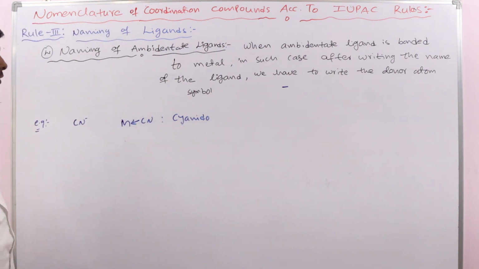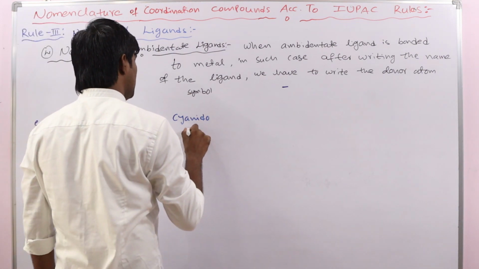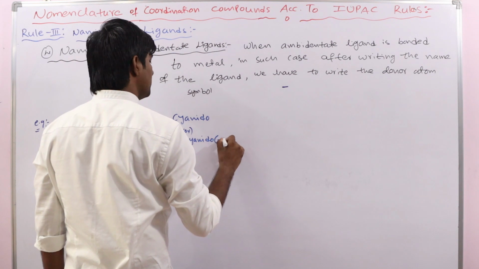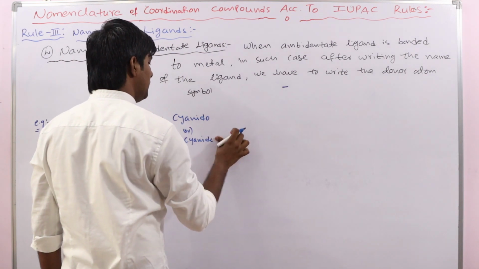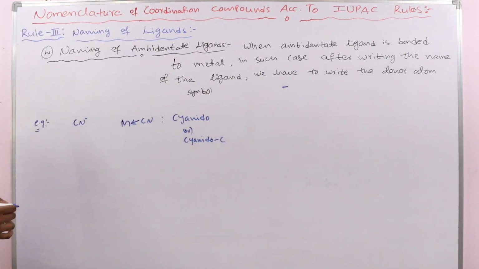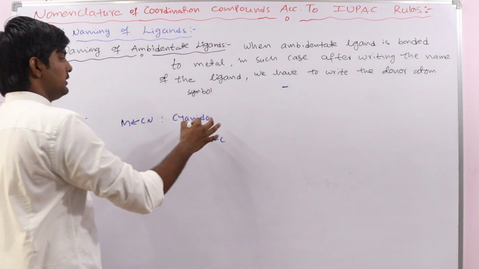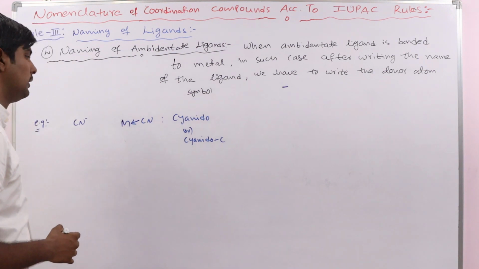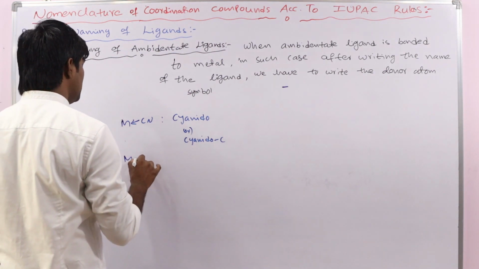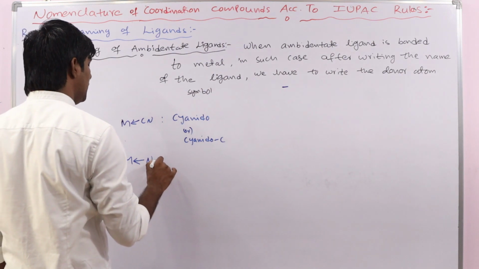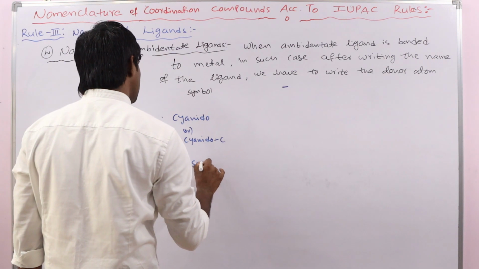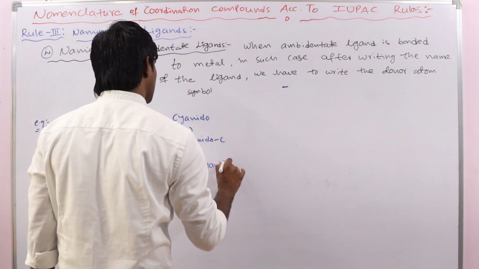In some books cyanido C is also given, but this is the most standard one. Or if it is bonded to the metal through the nitrogen, the name is isocyanido.